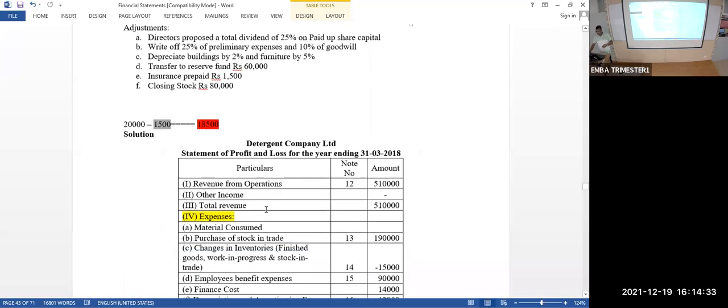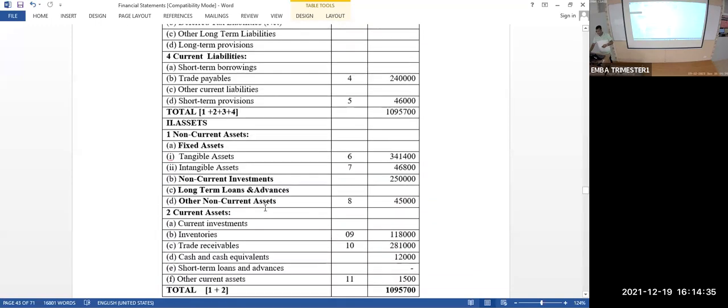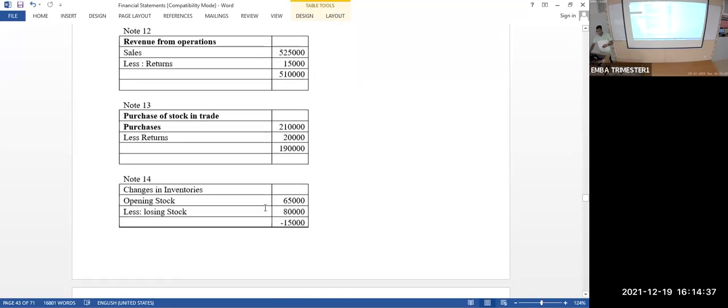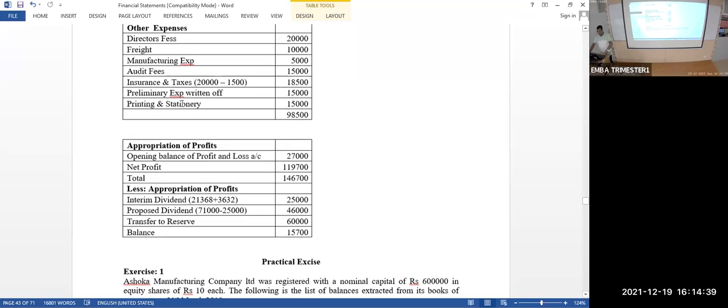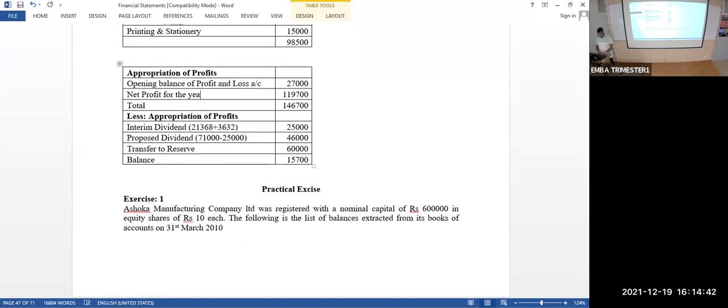How much I am earning? 1,19,700 I am earning in the current year. How do I know? That is from profit and loss account. Net profit for the year. Okay. Opening balance of profit. Now total amount, total profit available for allocation, is 1,46,700. Are you able to understand up to this now?